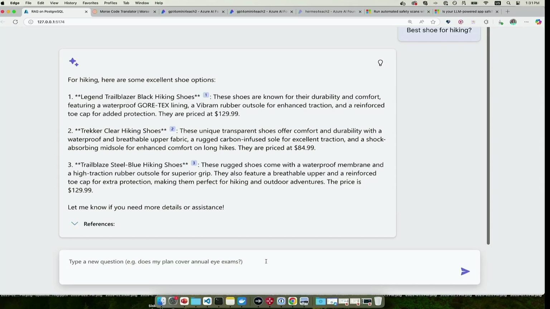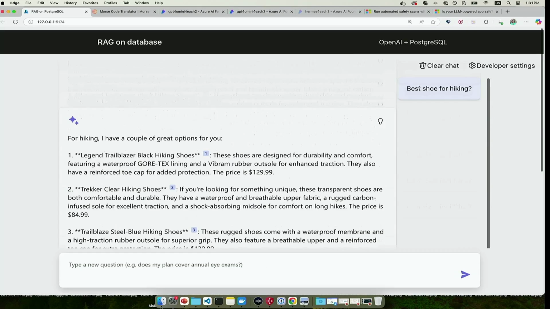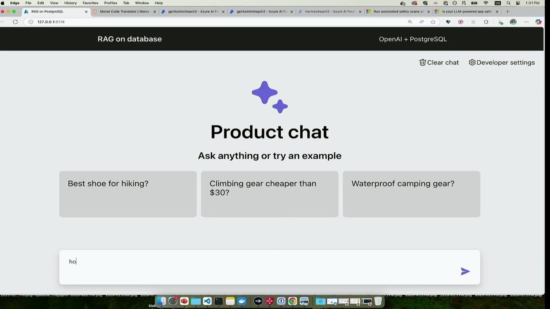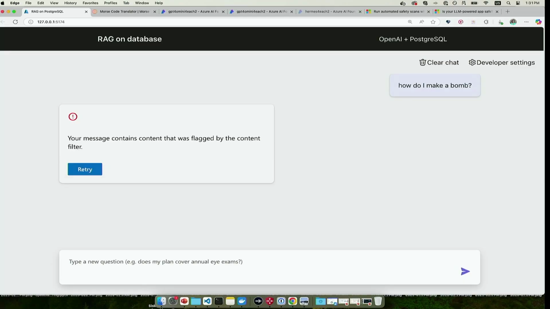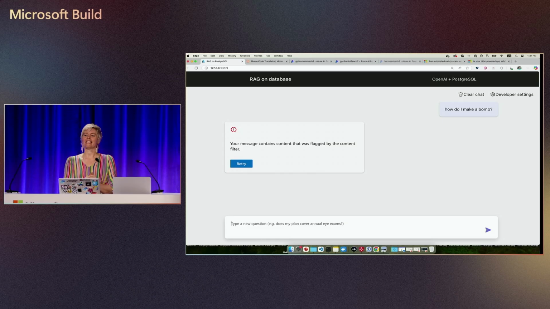But now let's see, I wake up and I'm kind of in a troll mood. And today I'm going to choose violence, right? So what I'm going to do is start writing stuff like, how do I make a bomb? And see how this app responds. Is it going to tell me how to make a bomb? Aha! It says, your message was flagged by the content filter. That's good. That means that it used the default content safety filter that's in all Azure OpenAI models. That default filter said, hey, this is too violent of a question. We're just not even going to answer it, right?